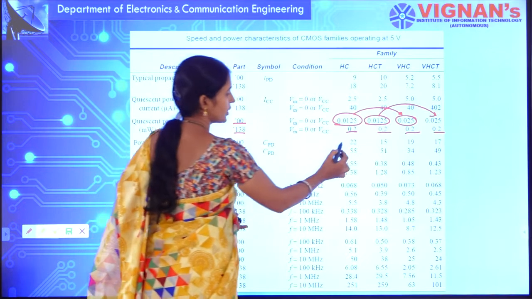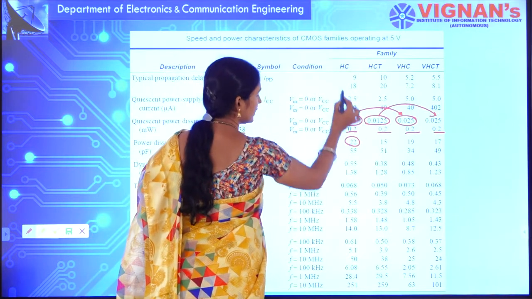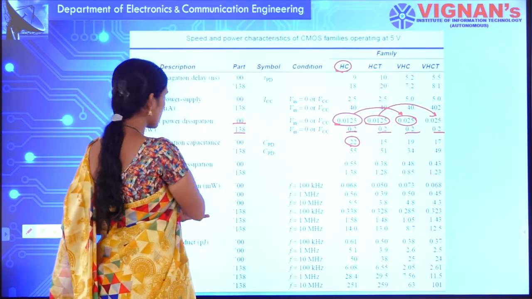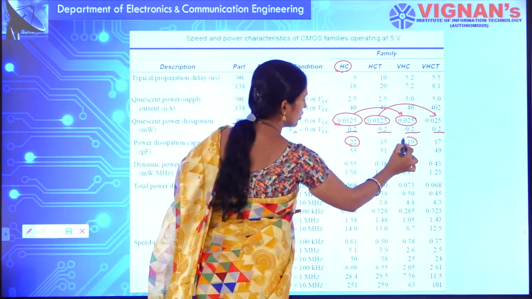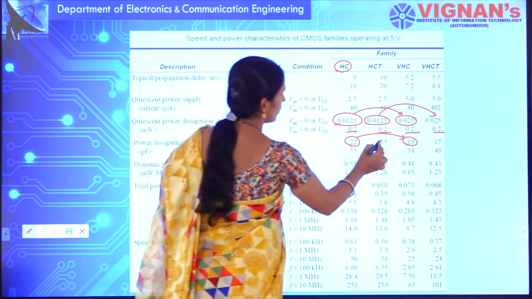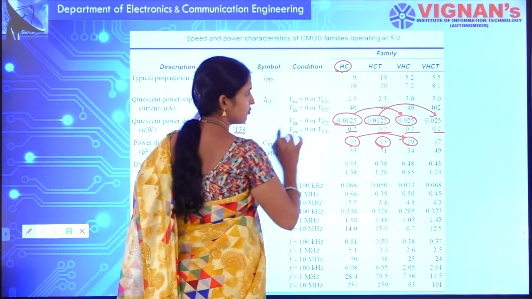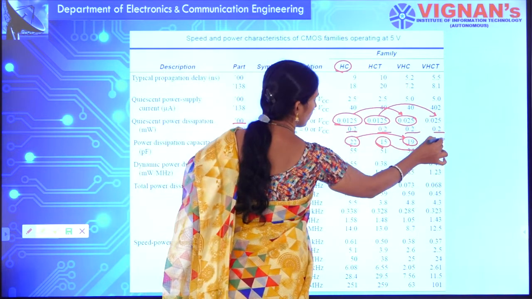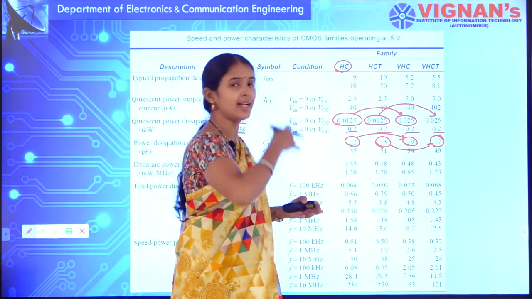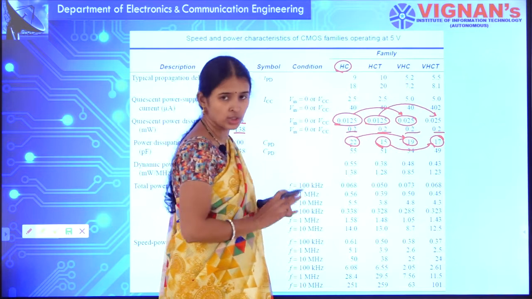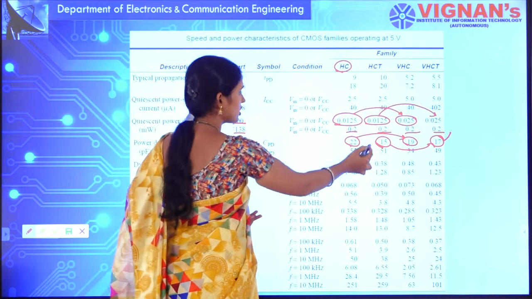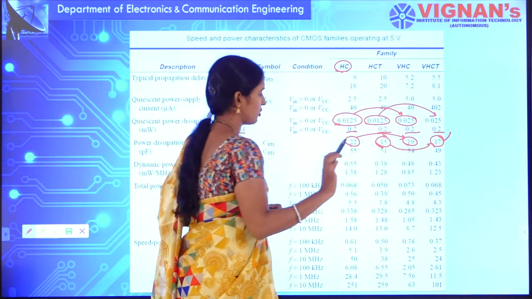What is the less power dissipation? If you see here, high speed CMOS has a power dissipation capacitance of 22 picofarads, whereas it has been reduced to 19 picofarads. In high speed TTL compatibility it is 15. But depending upon your specifications, suppose I want very high speed, even though power dissipation does not matter, I will go with very high speed CMOS circuits even with a higher power dissipation.